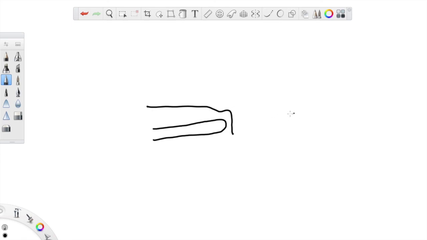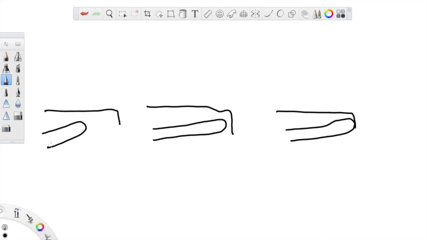So make sure you don't touch the teeth, but also make sure you are not too far away, right? You have to be right up close.